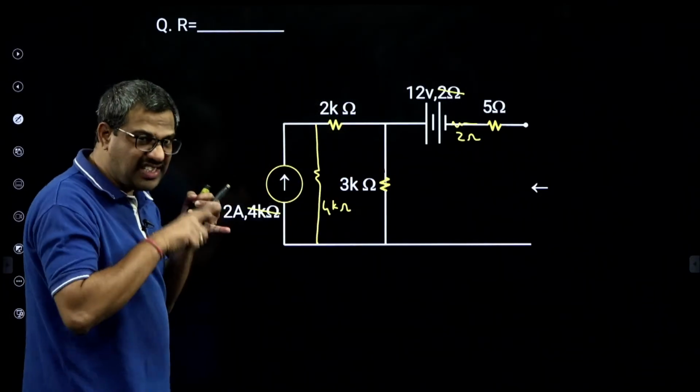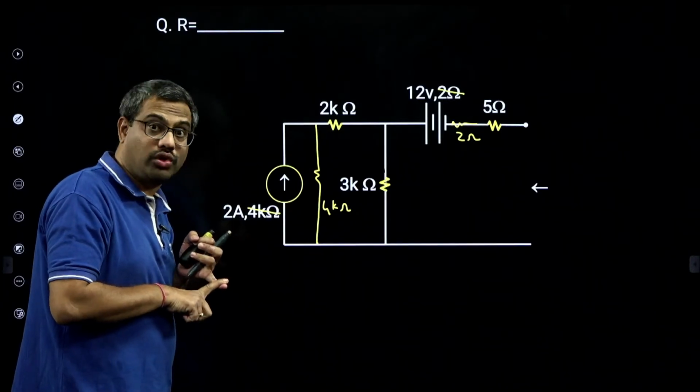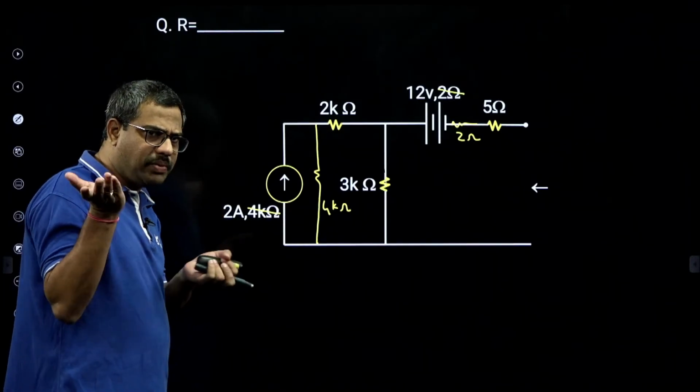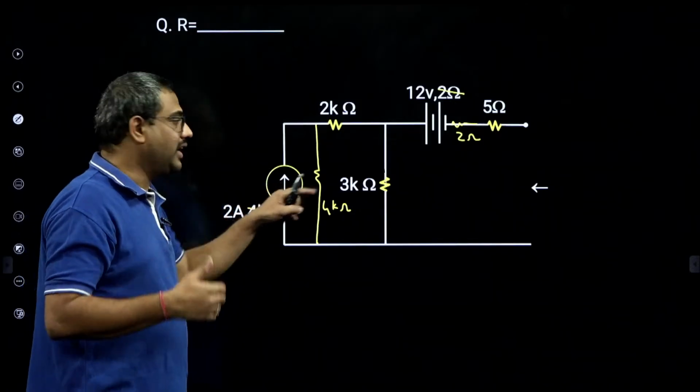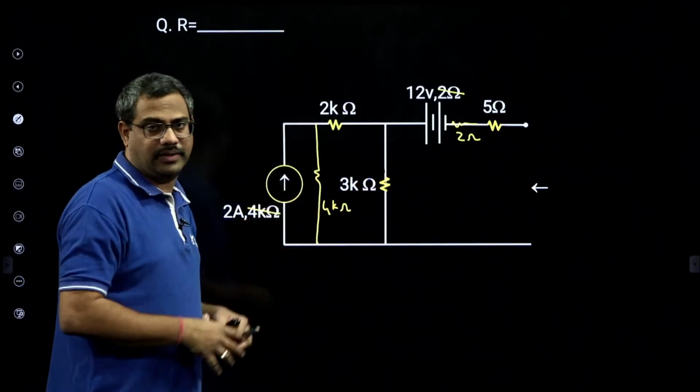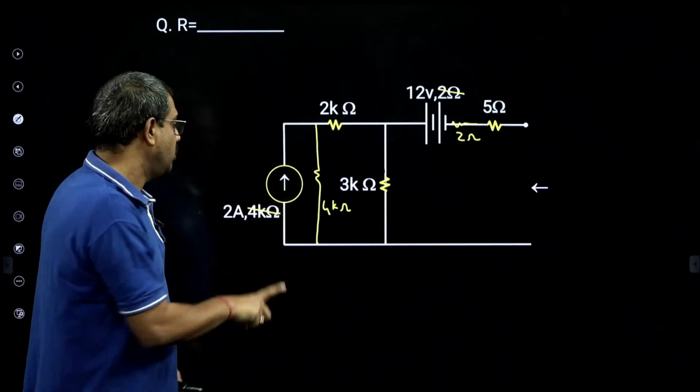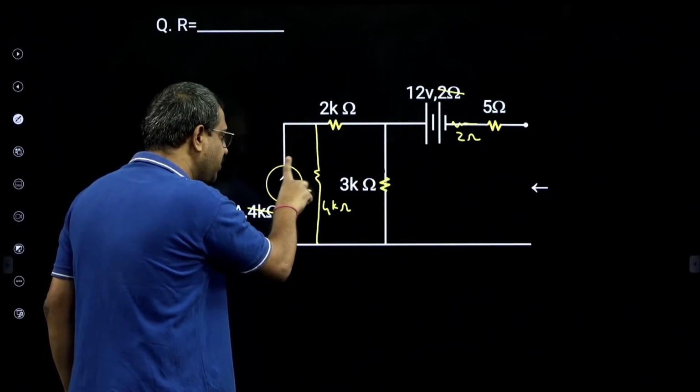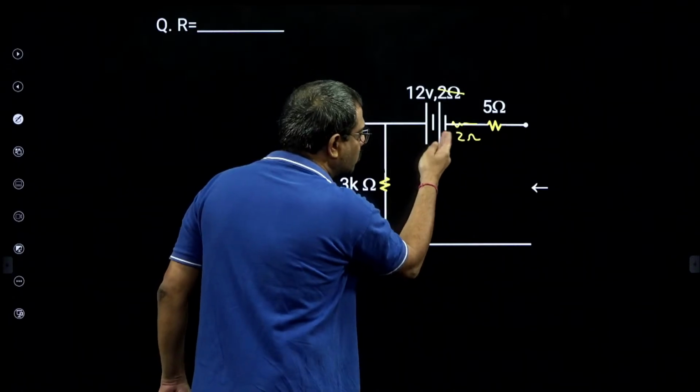Because the question is about resistance, we should include the resistance of sources also. If they were ideal, simple. If ideal current source, open it. Ideal voltage source, short it. But they are practical, so we should include their internal resistance. A practical current source has large resistance in parallel and a practical voltage source has small resistance in series.